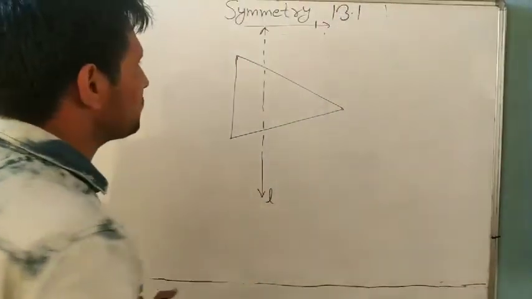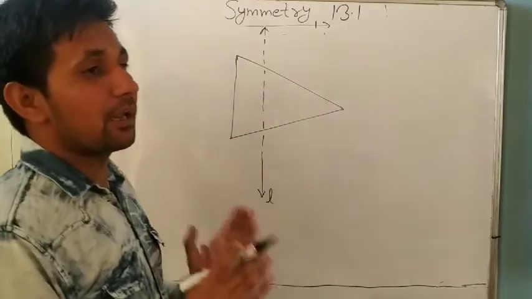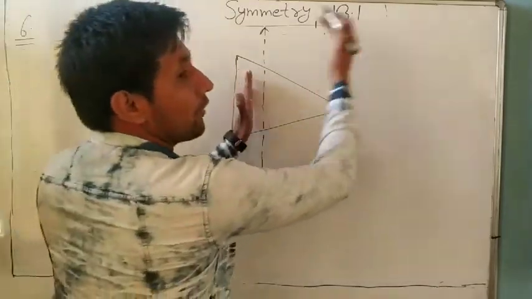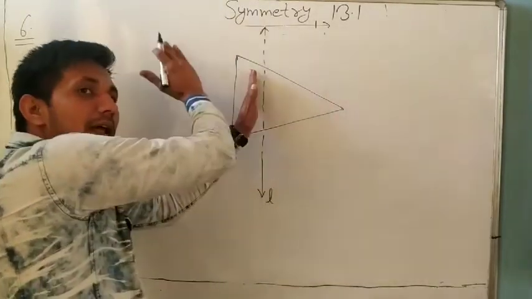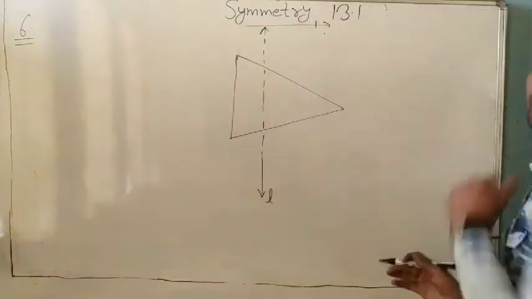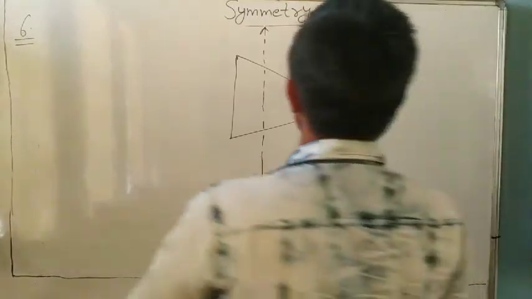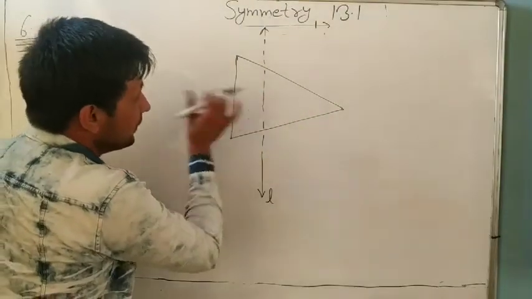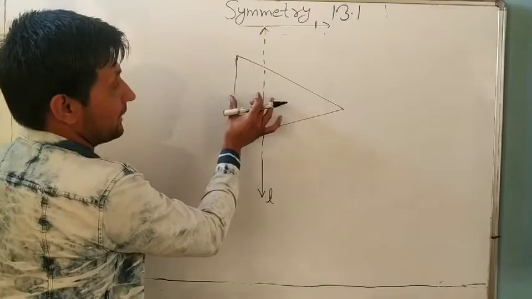What is the meaning of symmetric, dear? Symmetric means whatever is given on the right side is the same on the left side, and whatever is on the left side is the same on the right side.